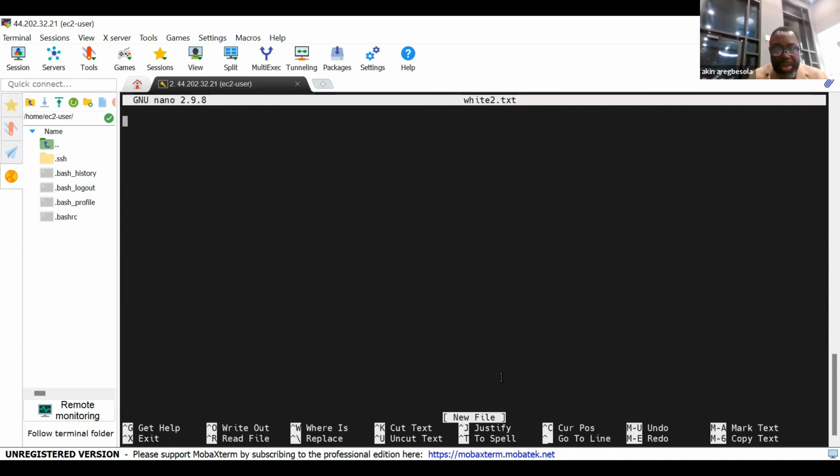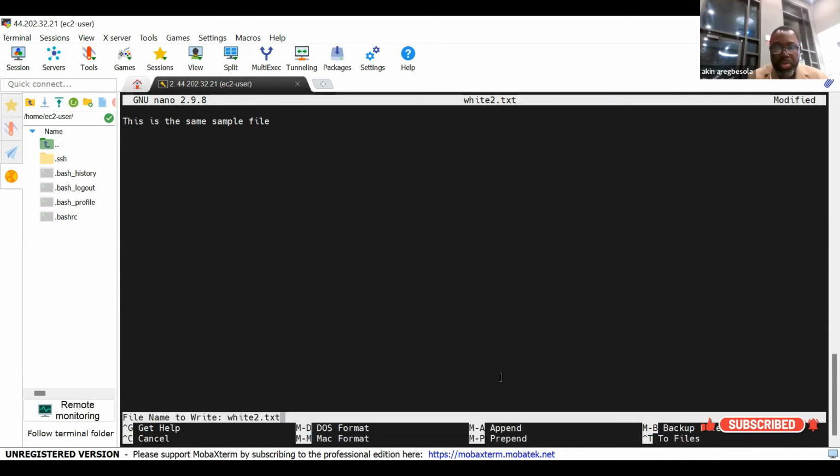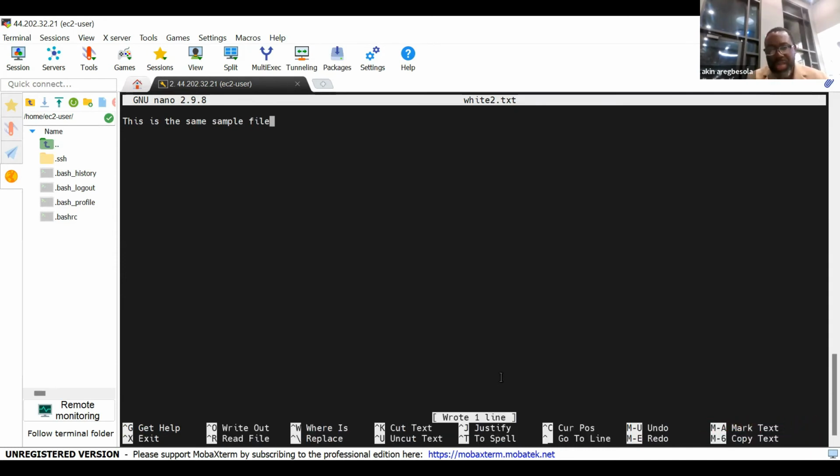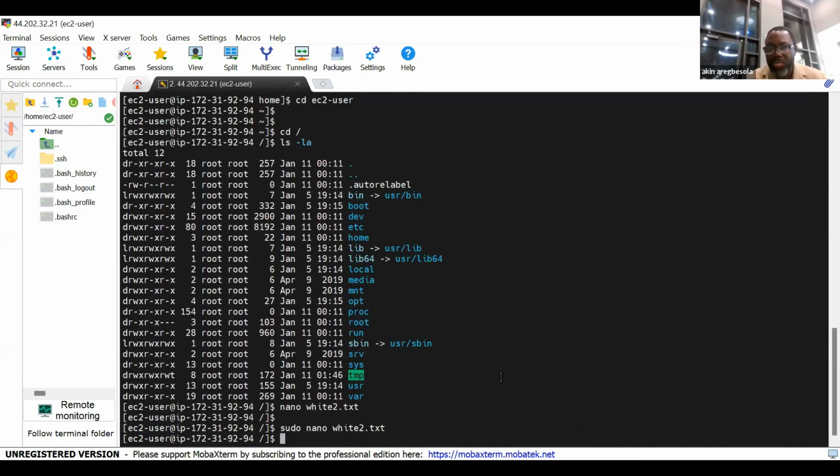I press enter and then I come here. This is the same sample file. This time, let me say Control O. You want to save? Yes. It's now saving. It's now allowing me to save. And then I exit. What's the difference?